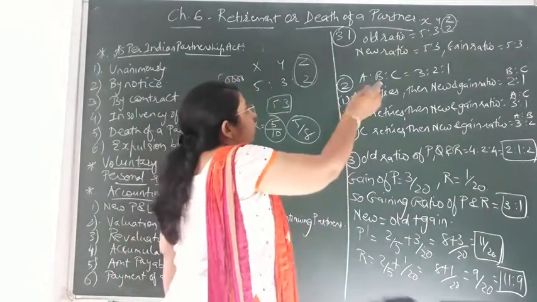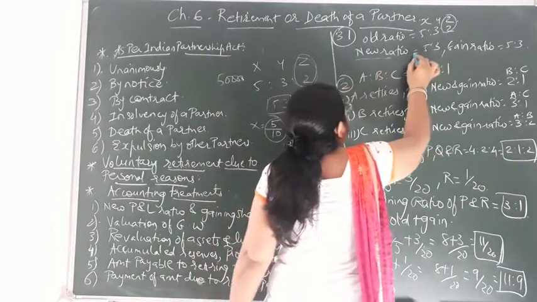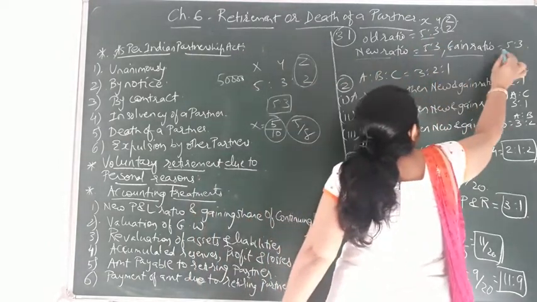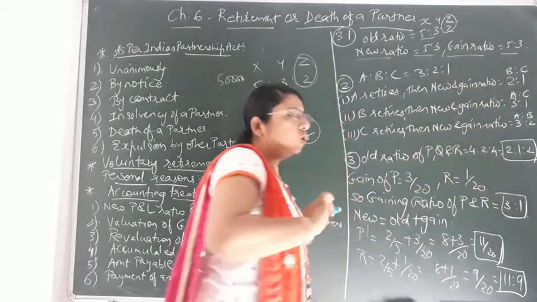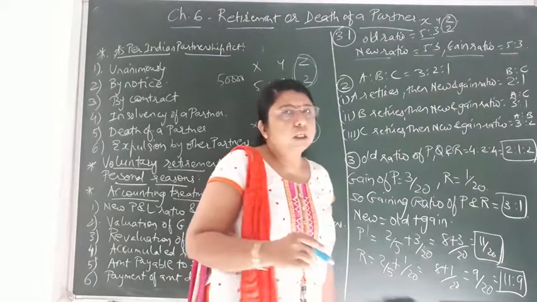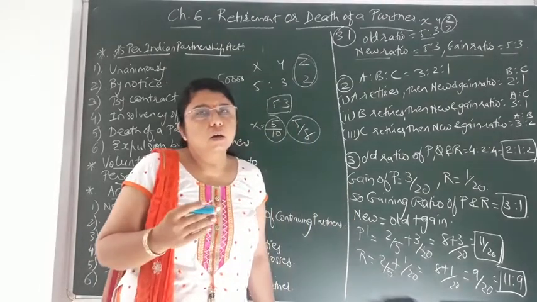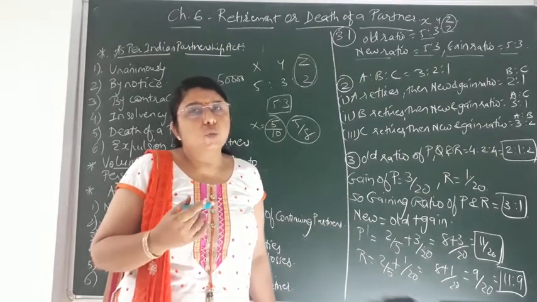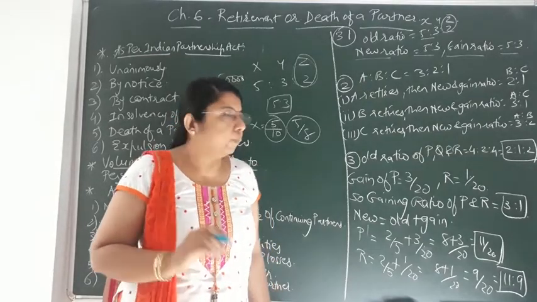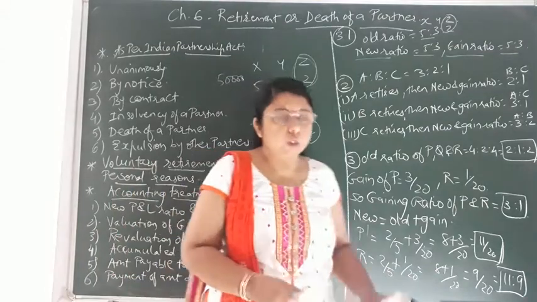So after deducting the share of the retiring partner, the new ratio would come to 5:3, and the same would be the gaining ratio also, that is 5:3. So there is no calculation over here. Directly subtracting the share of the retiring partner, the remaining two partners' share would be their new ratio also, and that would be their gain ratio also. Okay. Now moving on to question number 2.